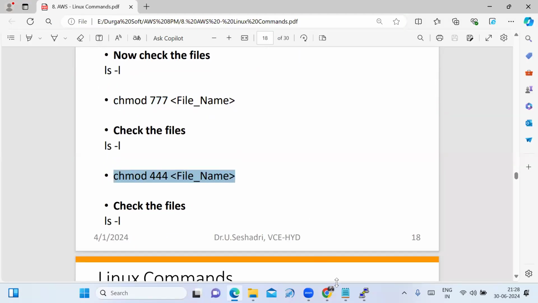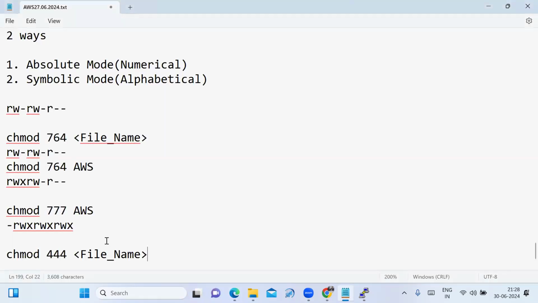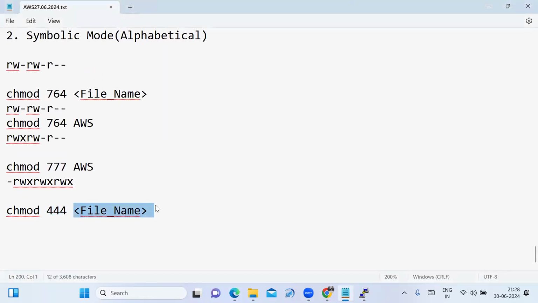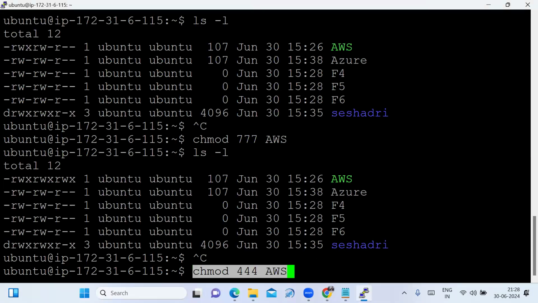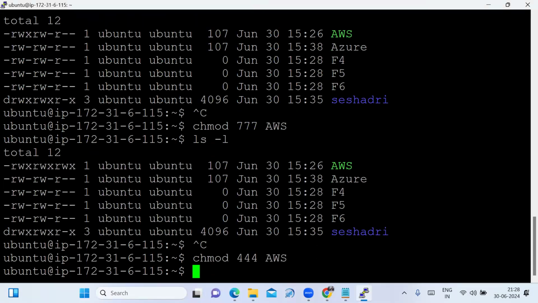I am changing the file permissions once more. chmod, the file name I am typing as AWS. Now that is chmod 444. What permissions am I giving for owner? What permissions for group? What permissions for others? Yes, Sushil, you are saying correct. Only the read permission is given.